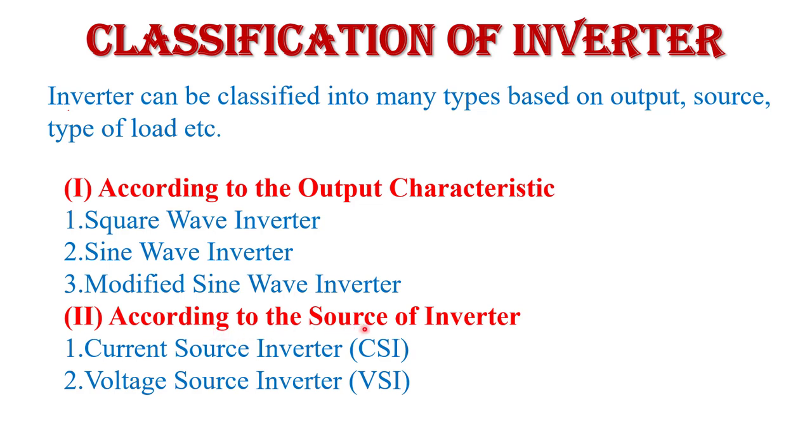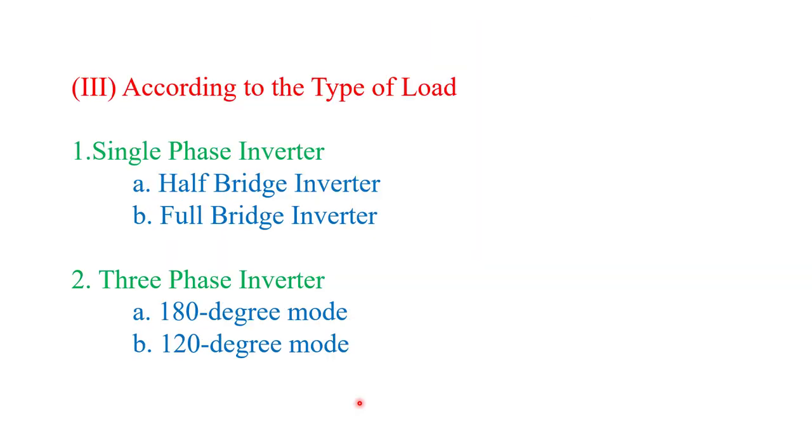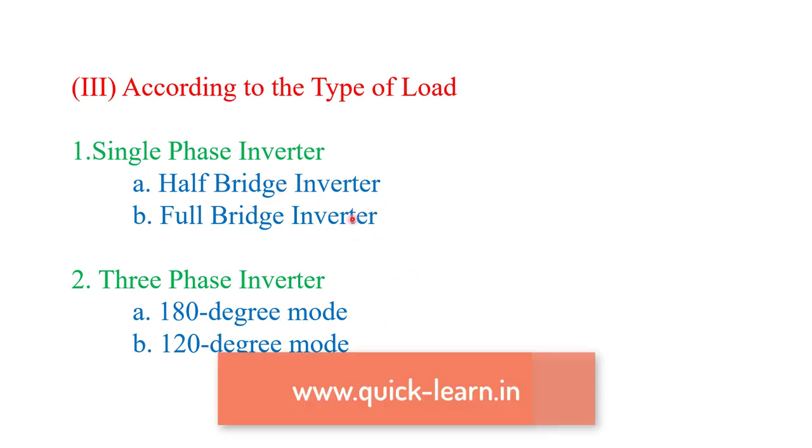Now second is according to the source of the inverter. There are two types of inverter. First is the current source inverter, CSI, and second is the voltage source inverter, VSI. Next is according to the type of load. According to the type of load, there are two types of inverter, single phase inverter or three phase inverter. Single phase inverter is further classified into two types, half bridge inverter or full bridge inverter. Three phase inverter is classified into two types, 180-degree mode or 120-degree mode inverters. So these are the classifications of inverter according to their load.